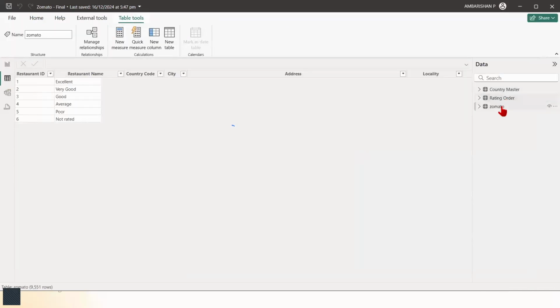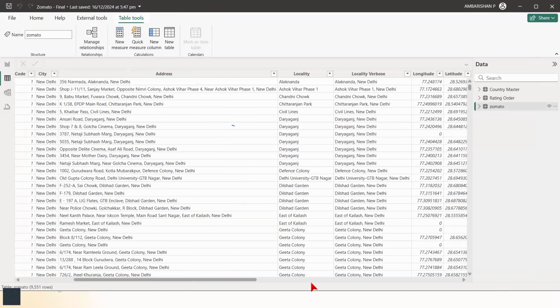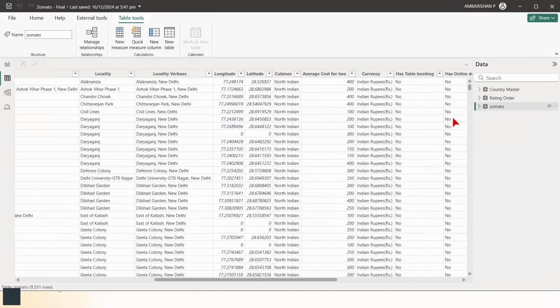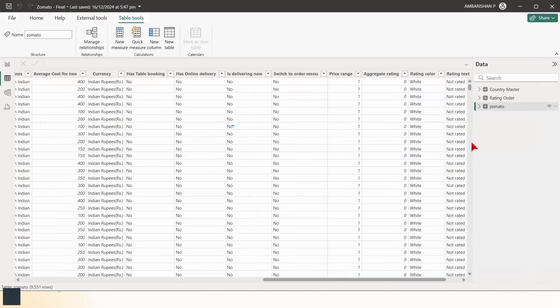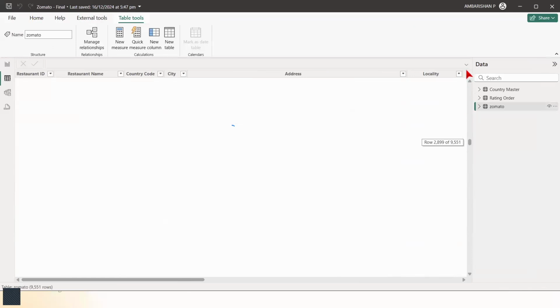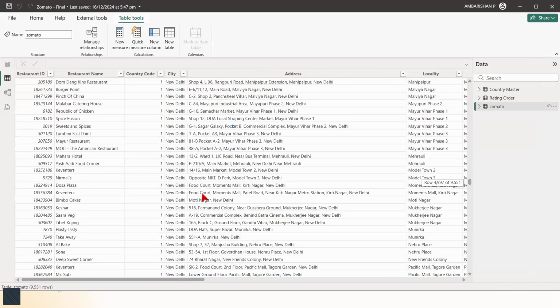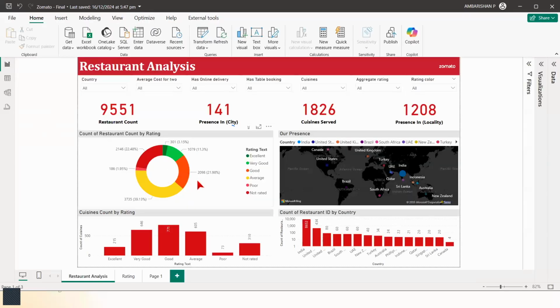So this is going to be our data. This is too much information, so no human can digest all of it in one go. So what have we done? We have created some visualizations, and based on that, we are trying to slice and dice that information and understand it. What is this? This is all about Zomato's data set. I got some data from the internet and prepared some details here.